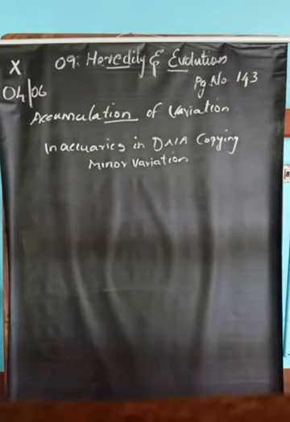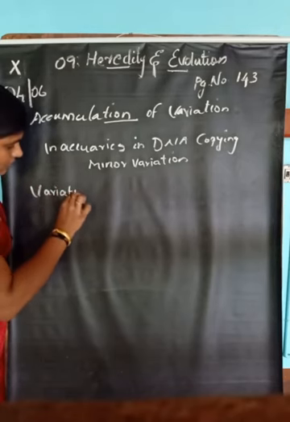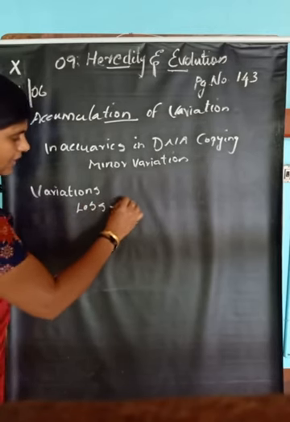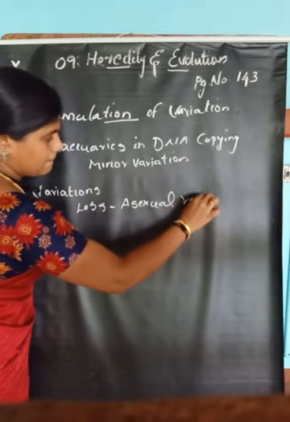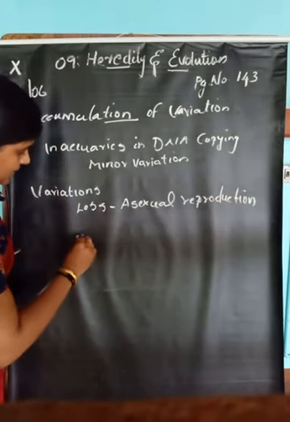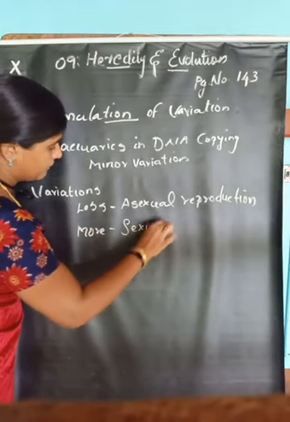These variations are less in asexual reproduction, whereas variations are more in sexual reproduction.